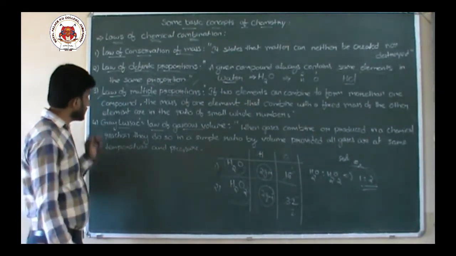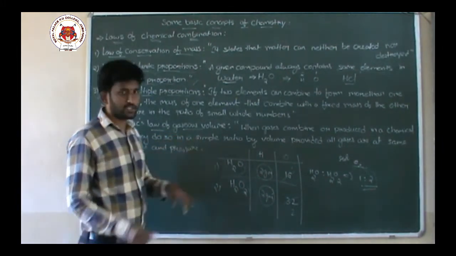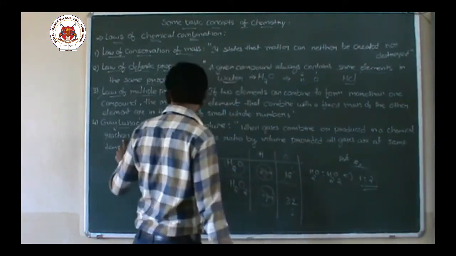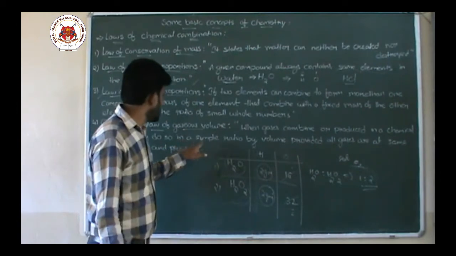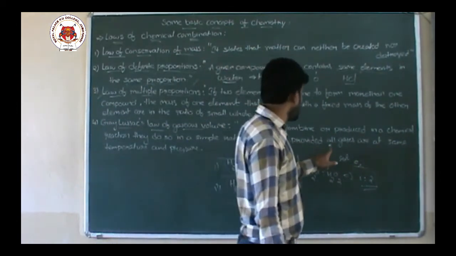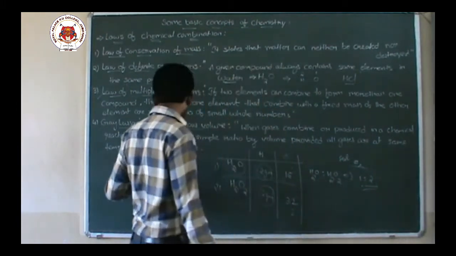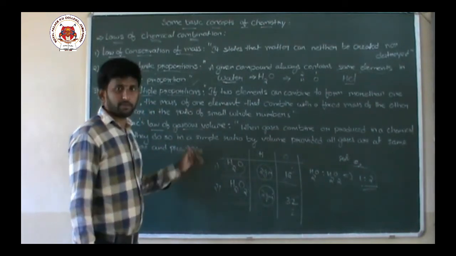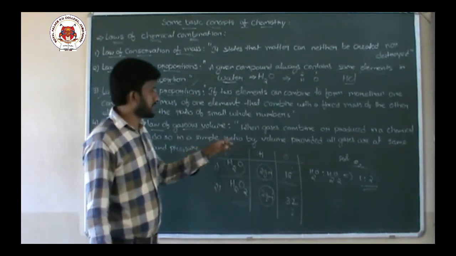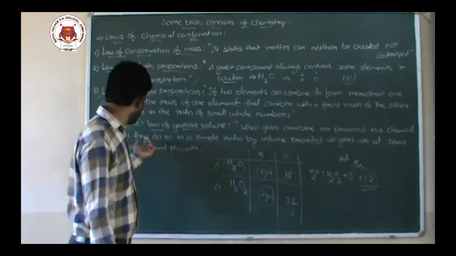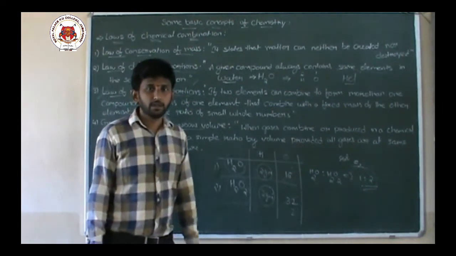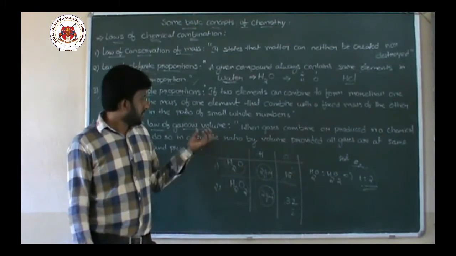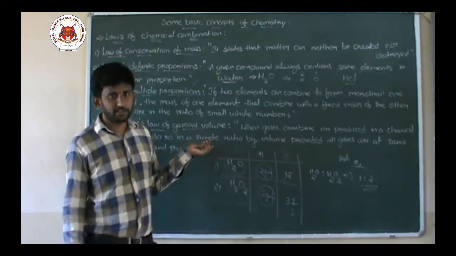Next, Gay-Lussac's law of gaseous volume. When gases combine or are produced in a chemical reaction, they do so in a simple ratio by volume, provided all gases are at the same temperature and pressure. Now, this law is similar to the law of multiple proportion. Consider, for example, H2 gas and oxygen gas. In terms of volumes we are saying this.